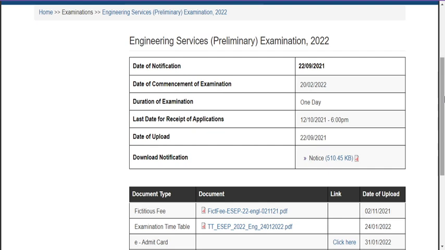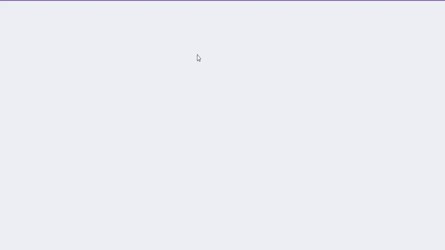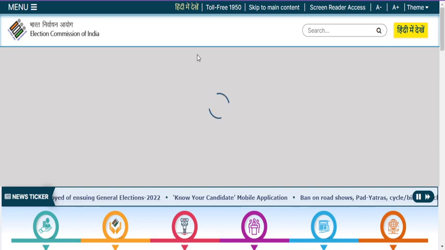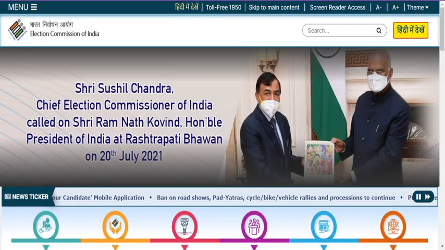The reason for this postponement or rescheduling is not the new virus, a new third wave or new variants. The reason is that the Election Commission of India has announced state elections in 5 assemblies. So assembly elections are going to be conducted in 5 states. If you are not aware of this, you can visit the website of the Election Commission of India, eci.gov.in, where they have released this notification.